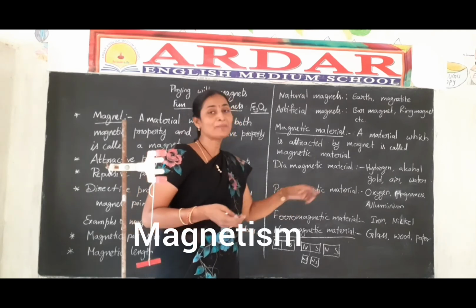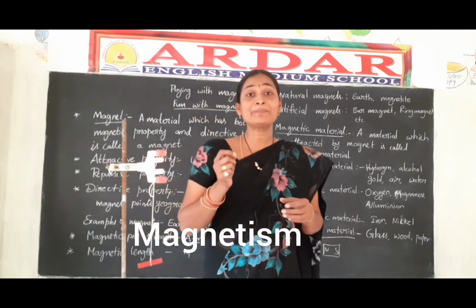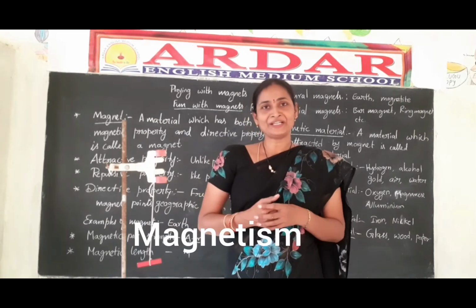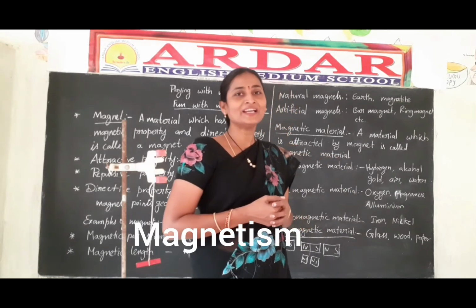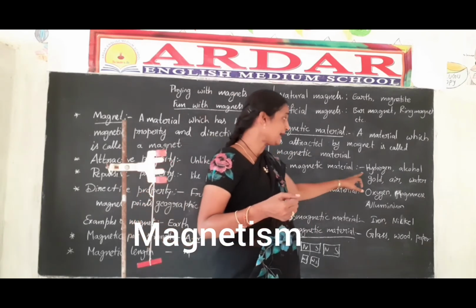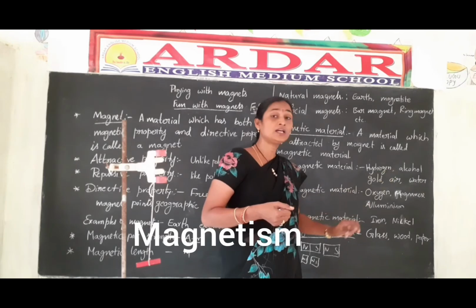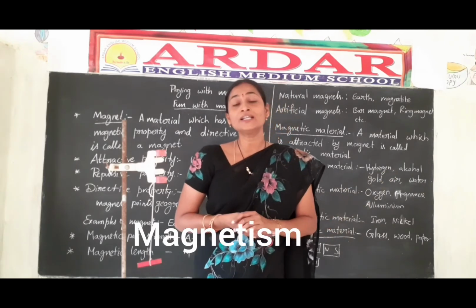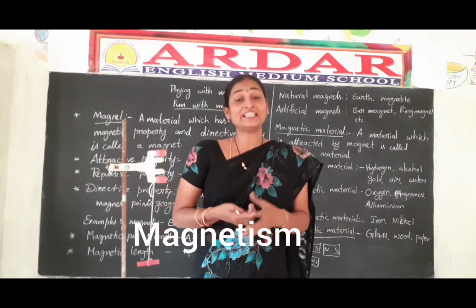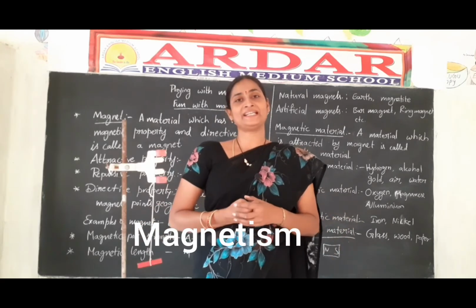What is called diamagnetic material? The material which is repelled by a magnet is called diamagnetic material. Examples of diamagnetic material are hydrogen, alcohol, gold, air, water. They repel from the magnets.